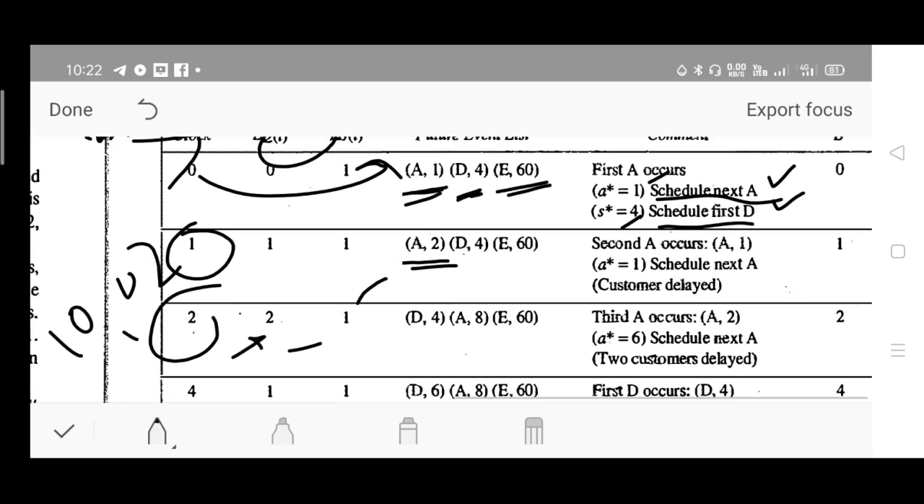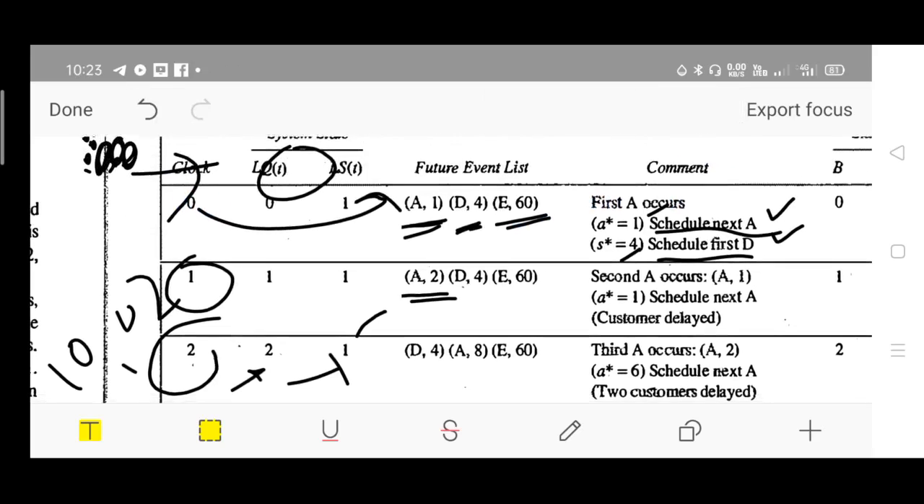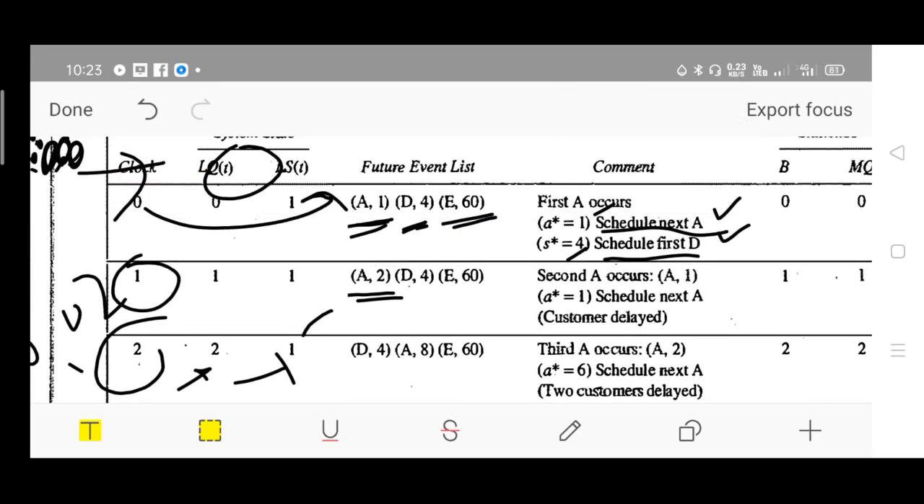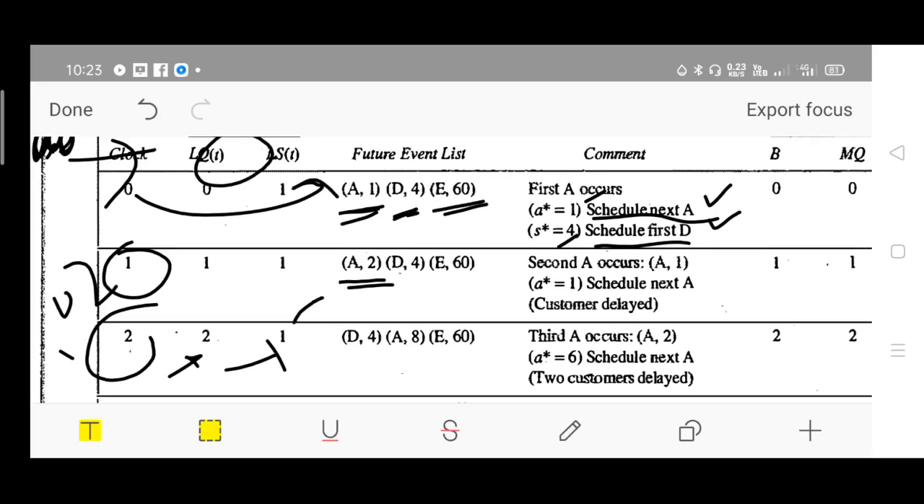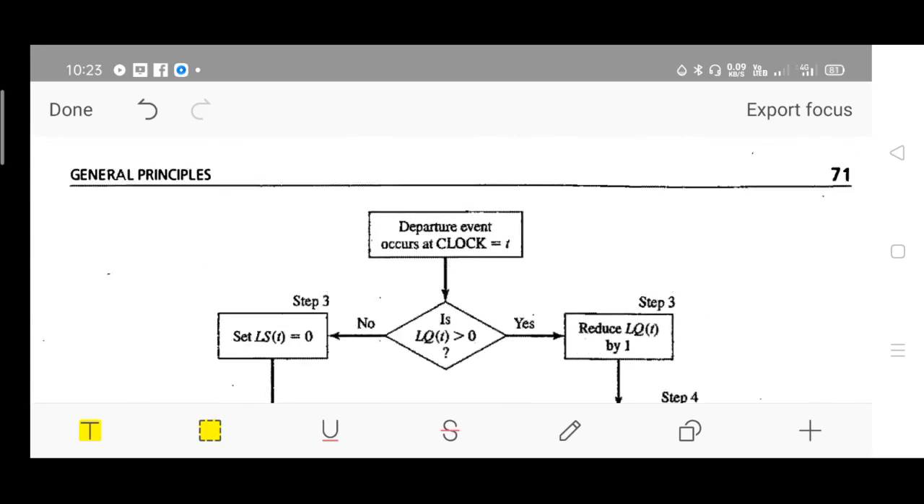But what will happen? Since the first customer's service is not yet completed, he should wait behind the second customer. The total length of the queue, LQ, will be equal to 2 now. And LS of t, the server is busy, isn't it? LS of t equals 1. So the next departure takes place at what time? Once again, refer to the input table and check.